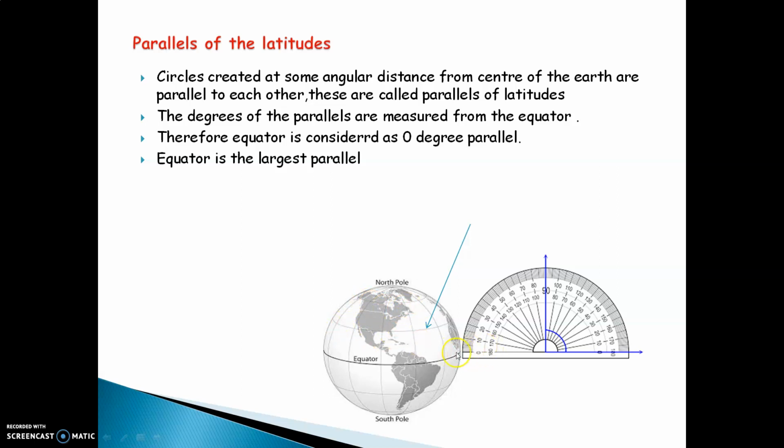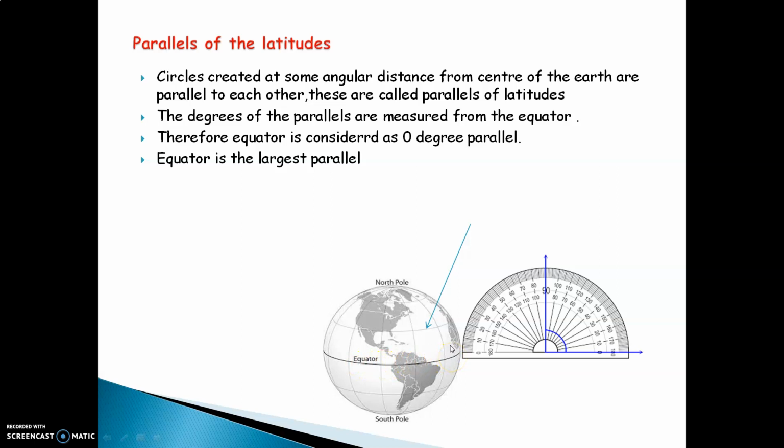If you hold a protractor on the equator, you will realize that the equator lies on the 0 degree on the protractor. These are the degrees on the protractor just as they are on the Earth. As we go upward, you will see the various degrees, 10 degree, 20 degree, 30 degree, exactly the position of the latitudes on the Earth. The equator is at the 0 degree latitude.